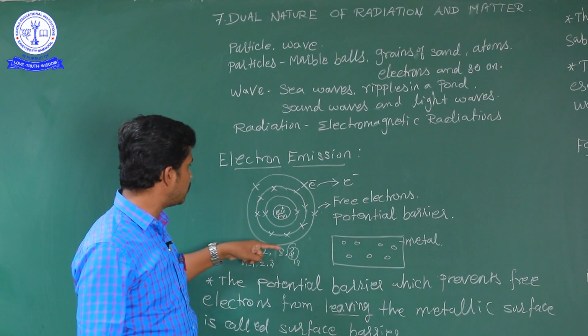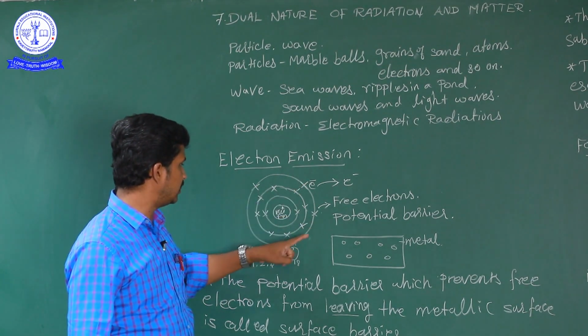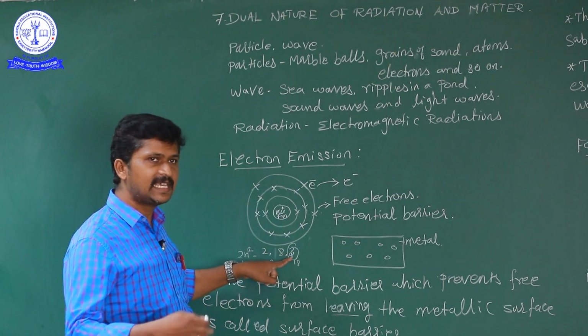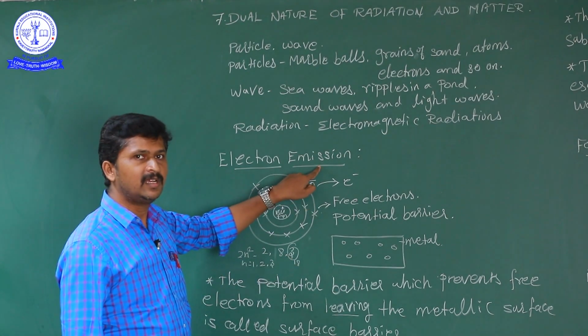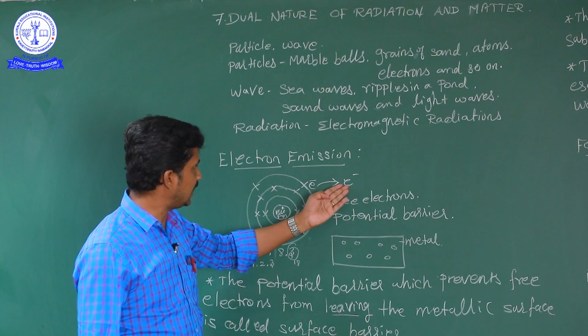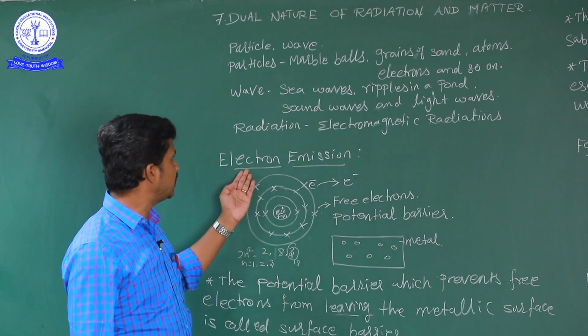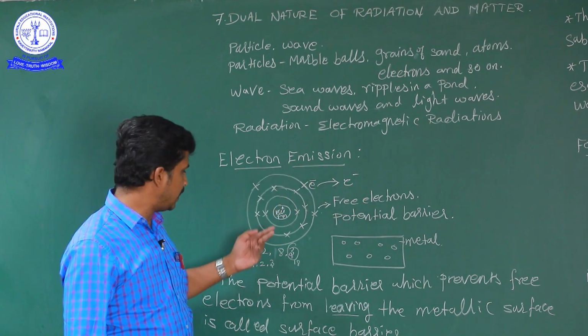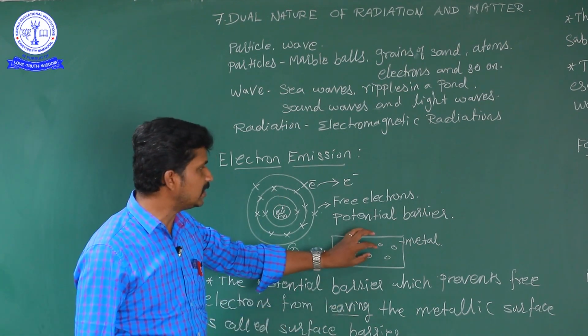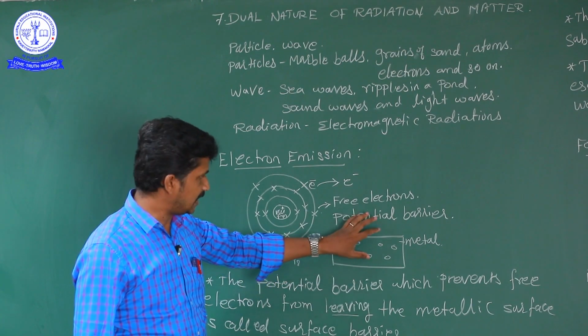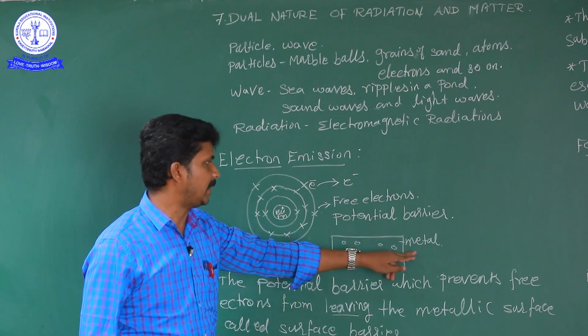Here the electron is going outside. That means electron emission, with the surface barrier or potential barrier preventing the electron from leaving the metal surface.